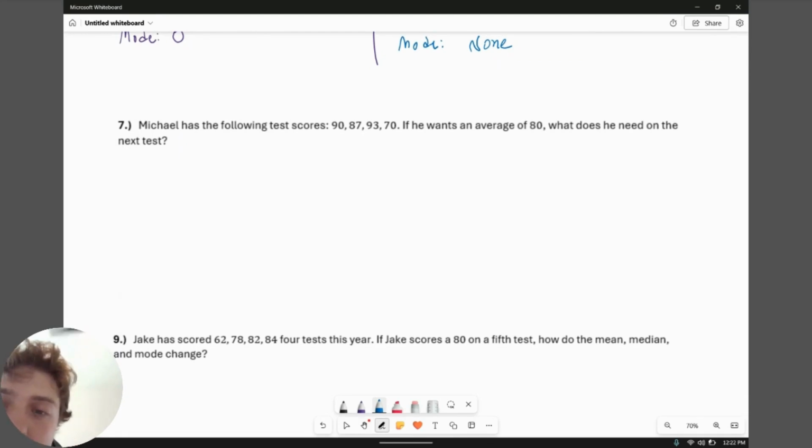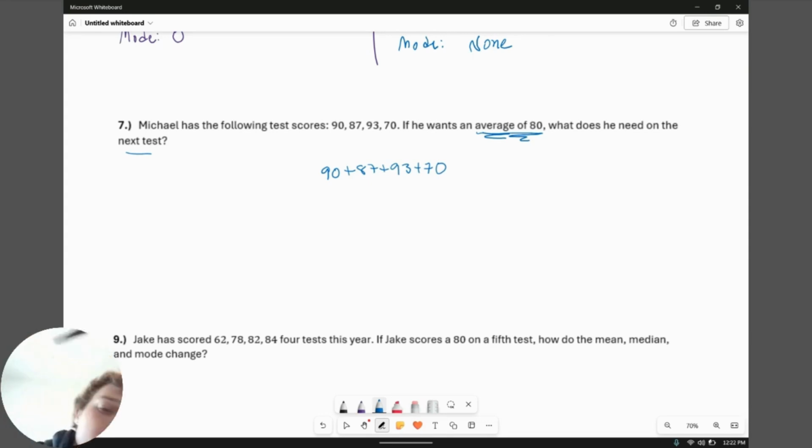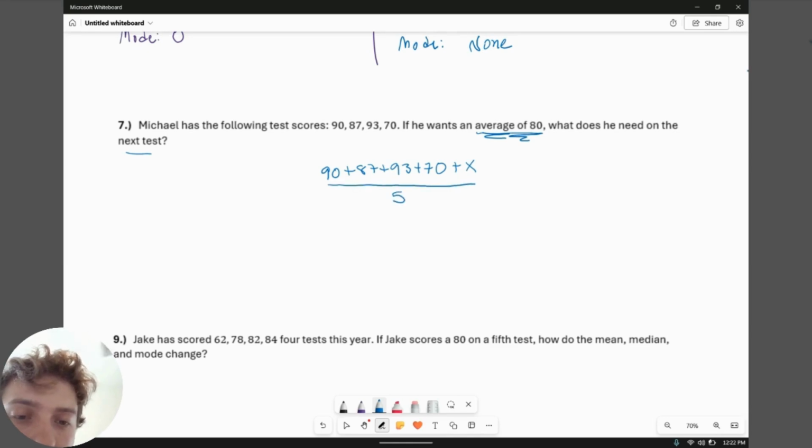Okay, so notice Michael has scored 4 tests so far. He's going to take another test, and we need to figure out what that value is, so he has an average of 80. Notice we're looking at average. We're looking at mean. So let's take his scores right now and start to build that average. Well, realize he's taken 4 tests, but he wants to average 80 on all of his tests, including the next one. So I still need to add in one more part, but I don't know what that score is, so I'm going to use an X for it in this case.